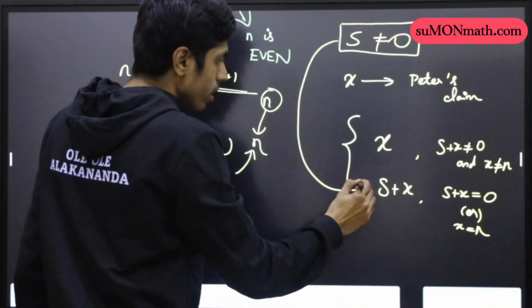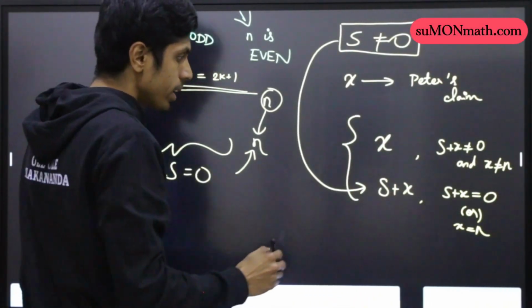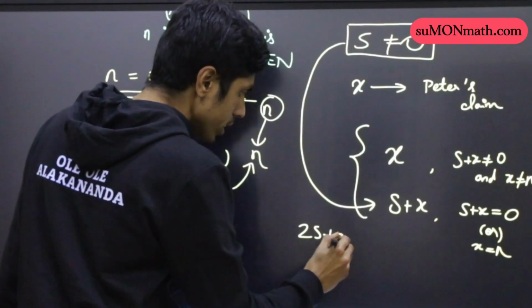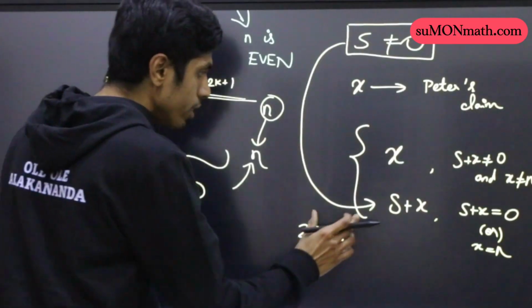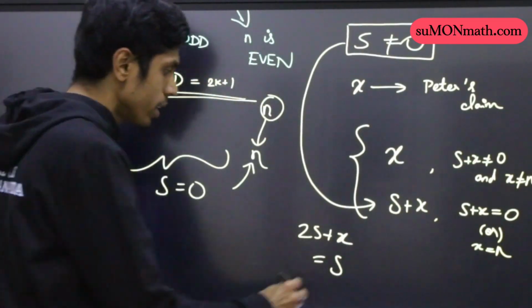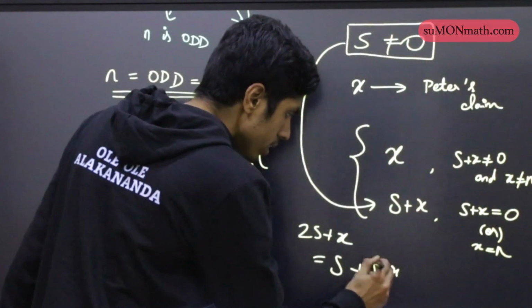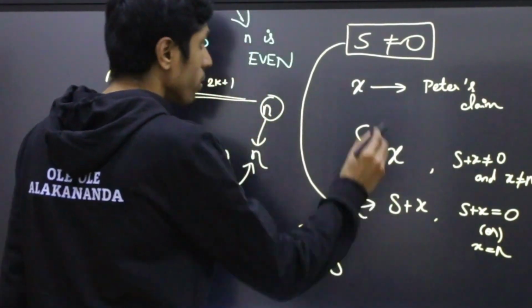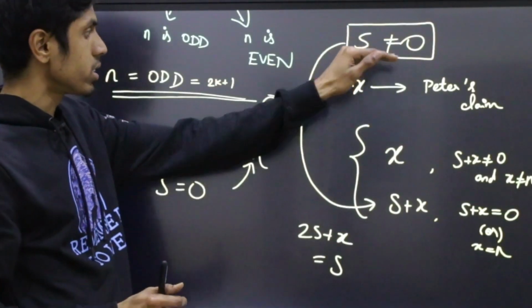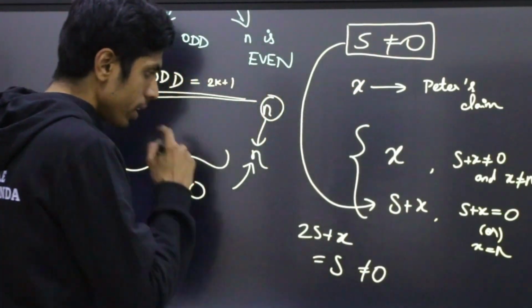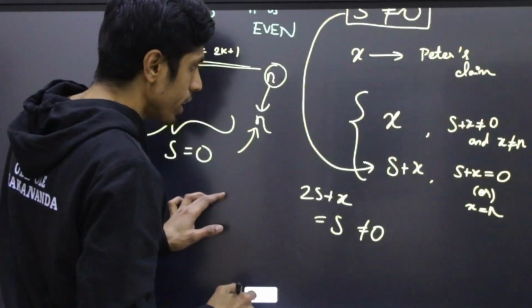Next, if s plus x were written, then there are two possibilities. The new sum will be 2s plus x with s plus x equals 0. So therefore this will be equal to s, because the other part s plus x goes to 0. And s is not equal to 0. That was our primary assumption. So therefore the new sum will also be not equal to 0. Now the second case is when x equals n.